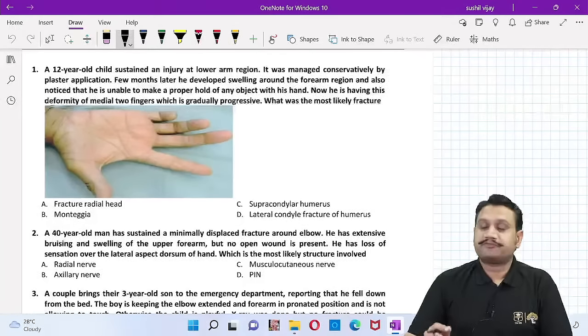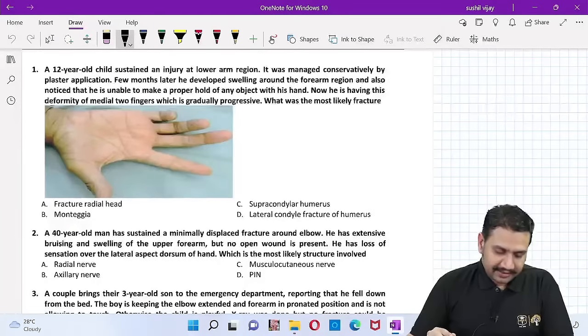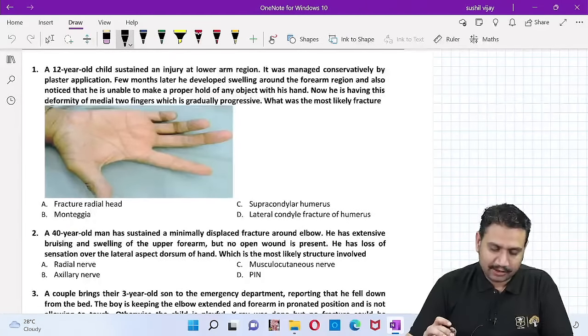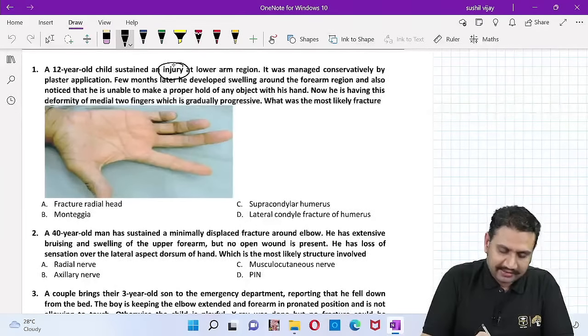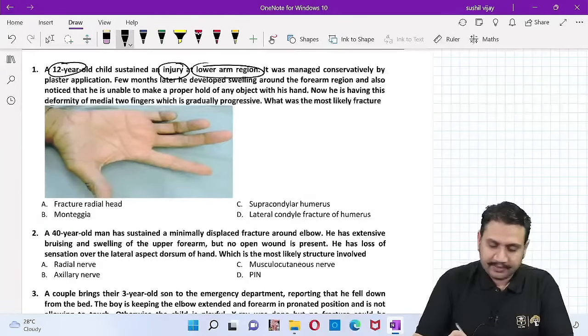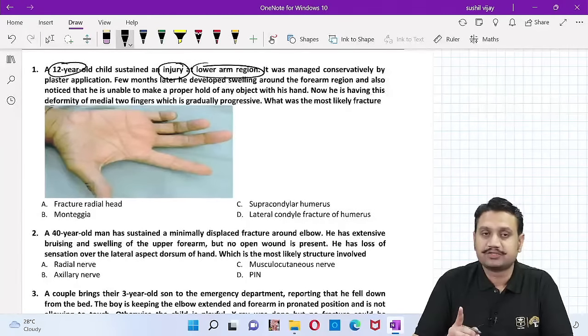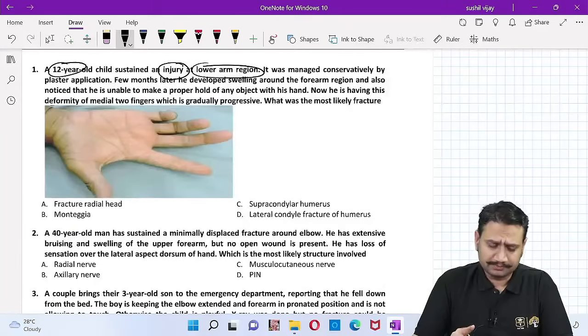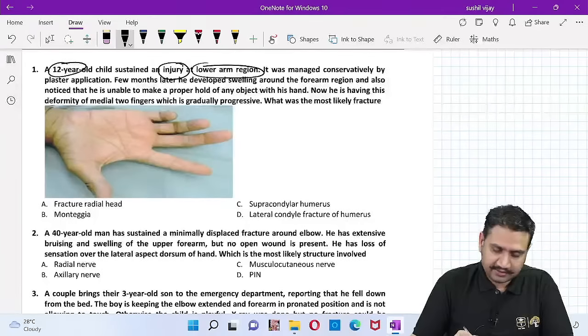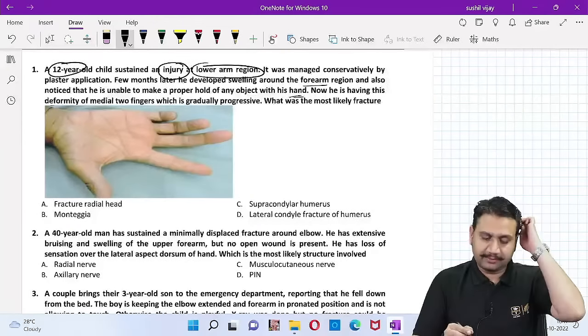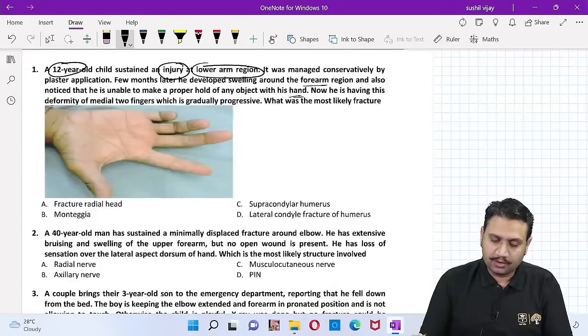Okay, great. So the first question is telling you that a 12-year-old child sustained an injury at the lower arm region. So we are talking about a topic from trauma. Injury at the lower arm region, age of the child is 12. It was managed conservatively by plaster application. So some trauma around the elbow, around the lower arm, which has been managed conservatively. A few months later, he developed swelling around the forearm region, and also noticed that he is unable to properly hold any object with his hand. Now he has a deformity of the medial two fingers, which is gradually progressive. What was the most likely fracture?